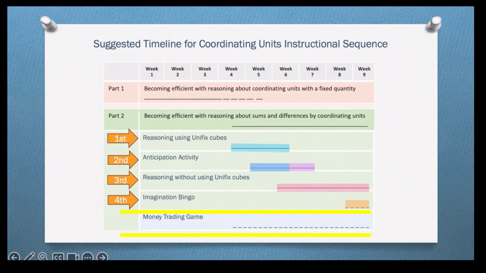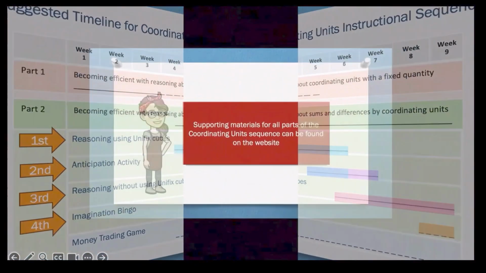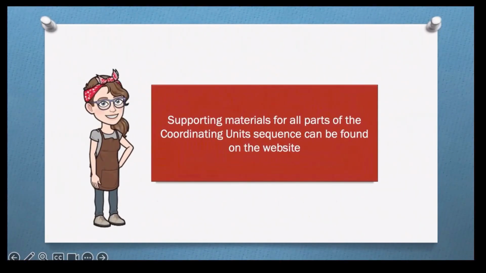The timeline indicates when each is appropriate. The money trading game is appropriately used here because it complements part 2 of the coordinating unit sequence. We note that materials needed for the CS task cards and the CS teens cards are available on the website.